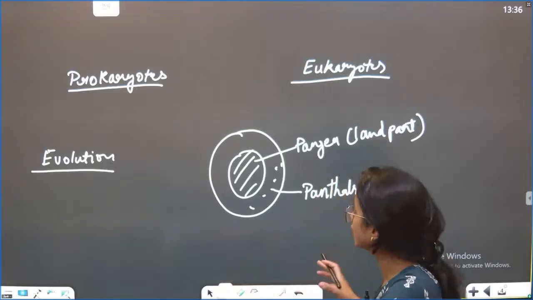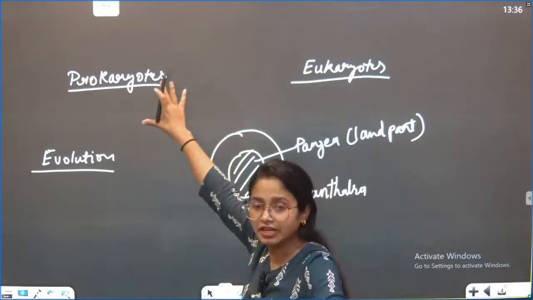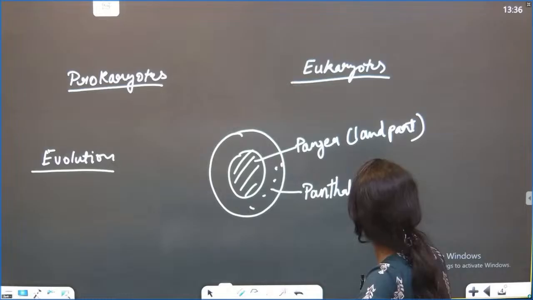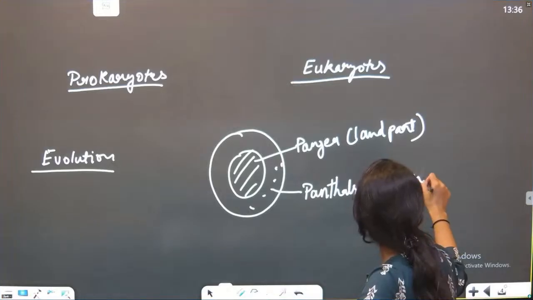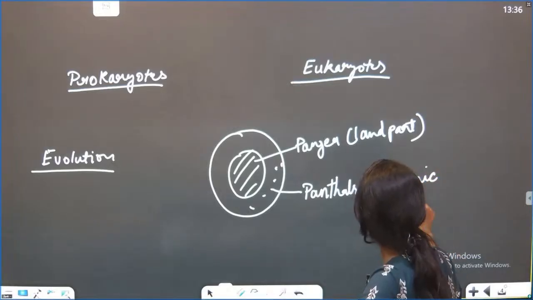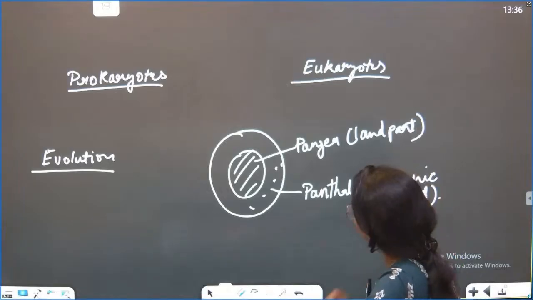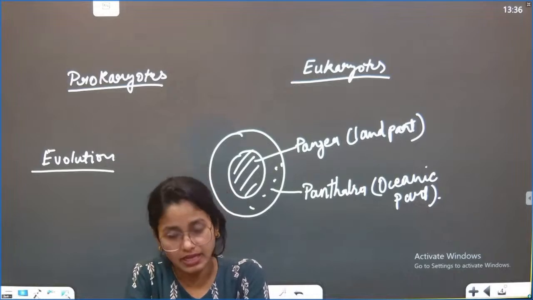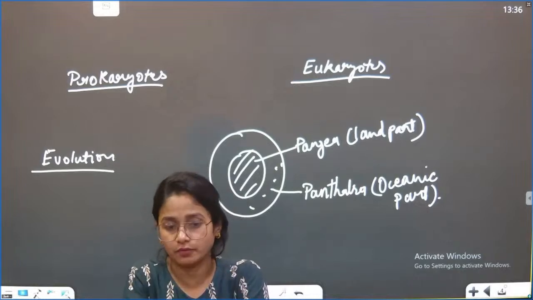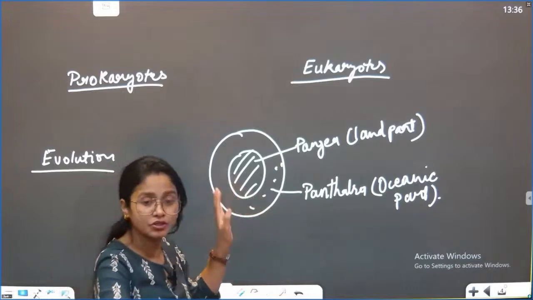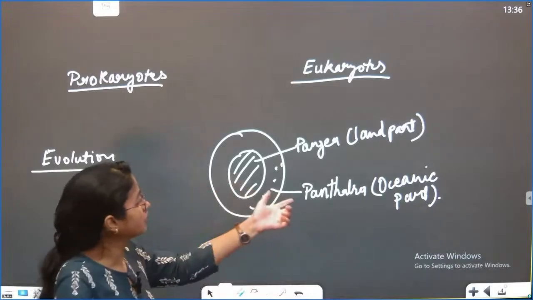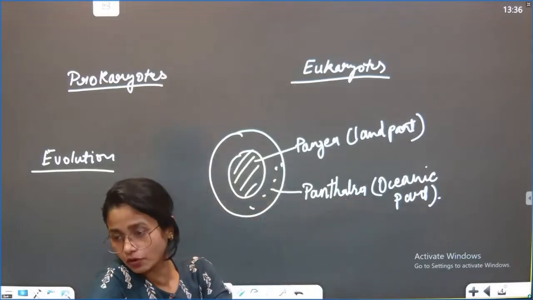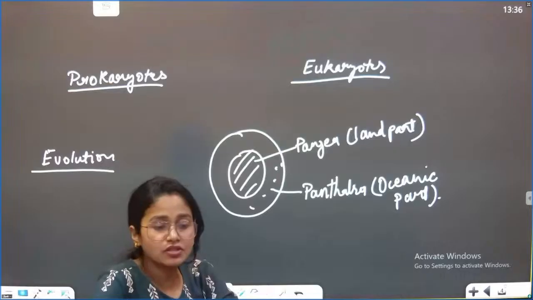I'm just trying to relate the earth's formation with the formation of living organisms. So Panthalassa is your oceanic part. Got it? So what happened earlier? Oxygen was not present in its individual form, but water, the oceanic water, was present. This is your marine water, or salt water form. So earlier there was no fresh water.